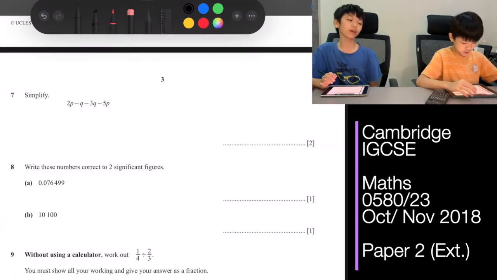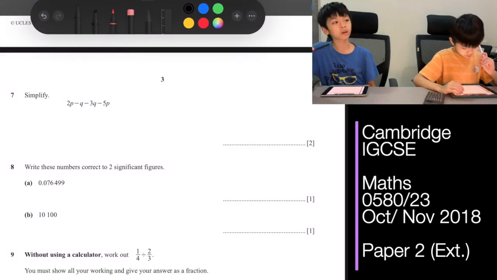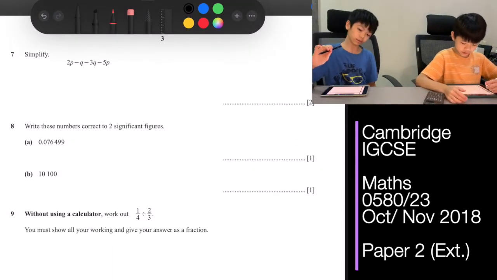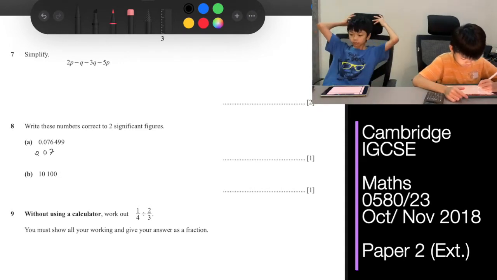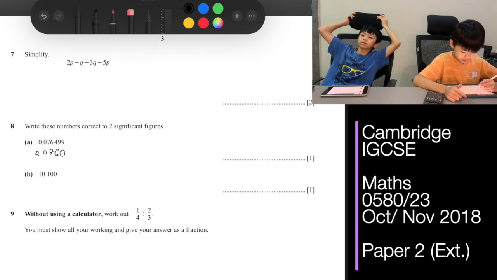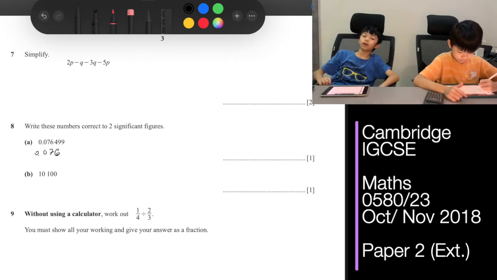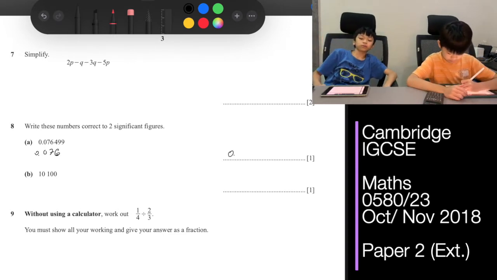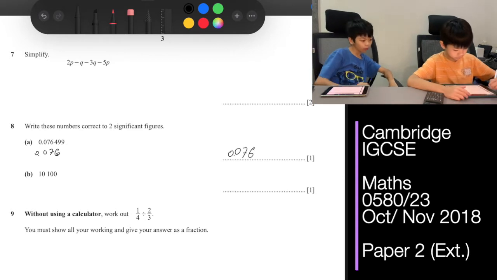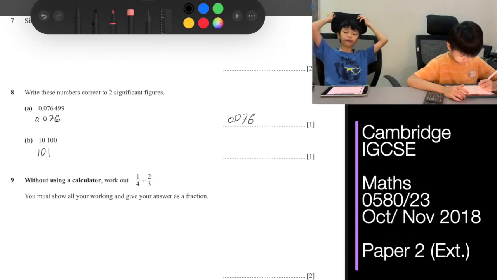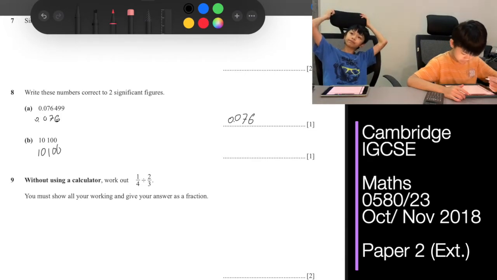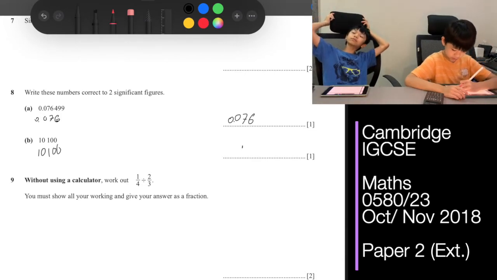Okay, for question 8, write these numbers correct to two significant figures. So 0.076. Don't write 0 because that's also counted as a significant figure. 10100. 1100. There's nothing to round down really.